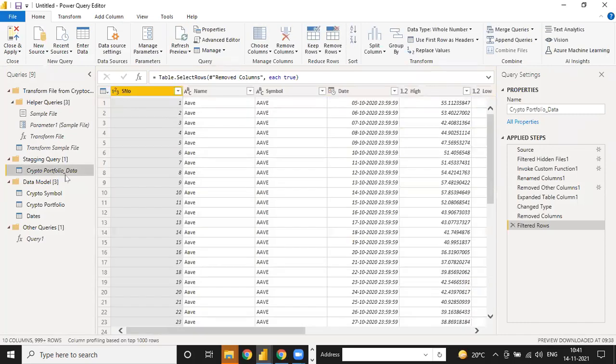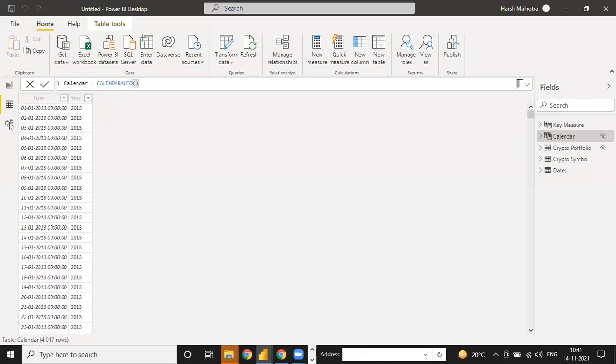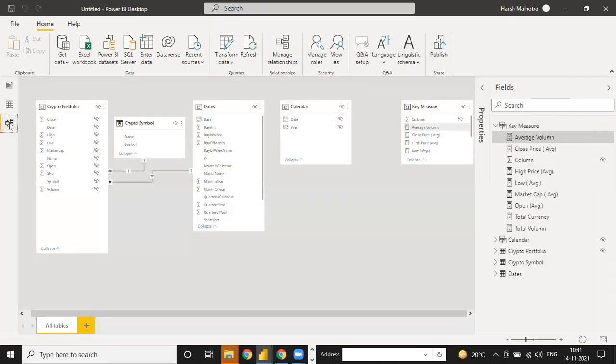See, these two tables cannot show in Power Query view, as well as the same thing: Power Query view only shows those tables which you connected from sources. Those tables which you connected manually into your data will not show in the Power Query editor. Okay. And now, in the relationship view, you have to show all these tables.